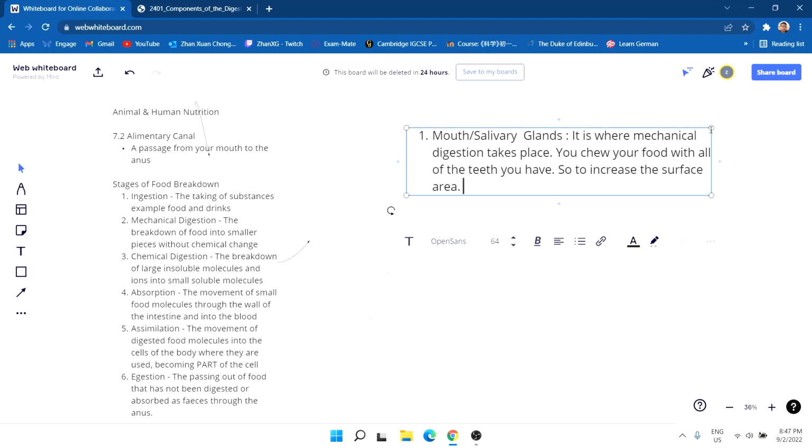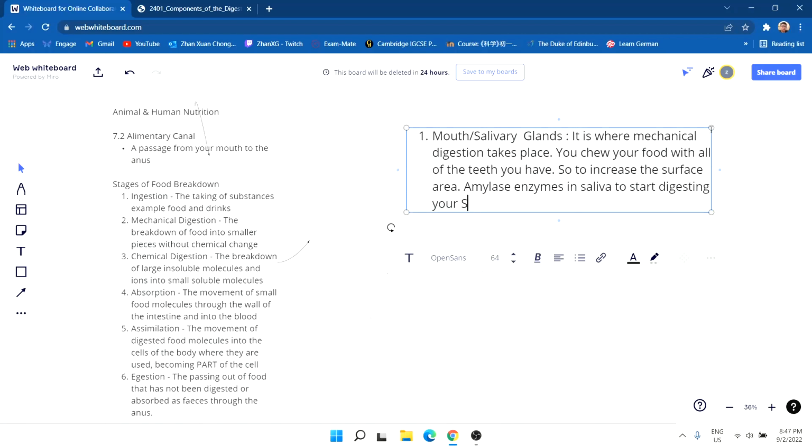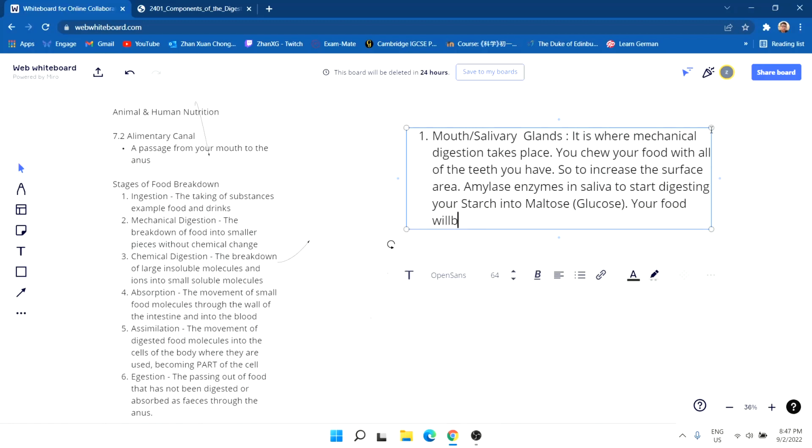Your salivary glands will produce amylase enzymes in the saliva to start digesting your starch into maltose, another form of glucose. But remember, it's maltose all the time. And your food will be shaped into a bolus.